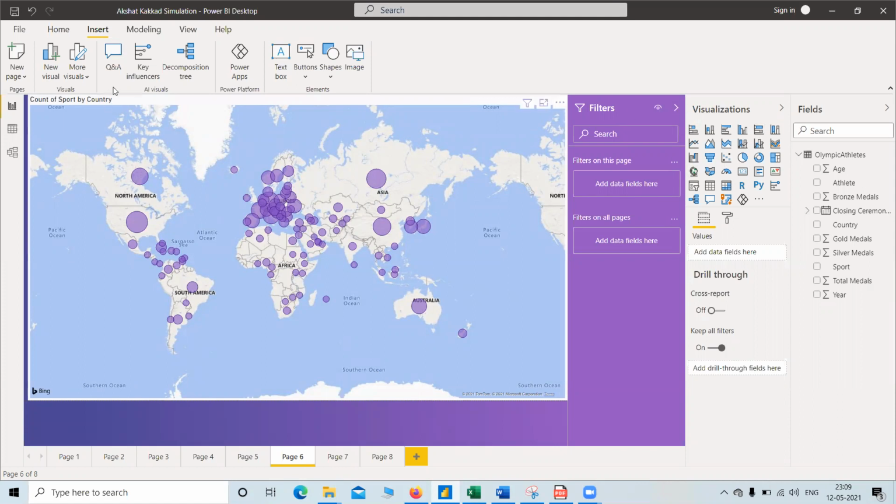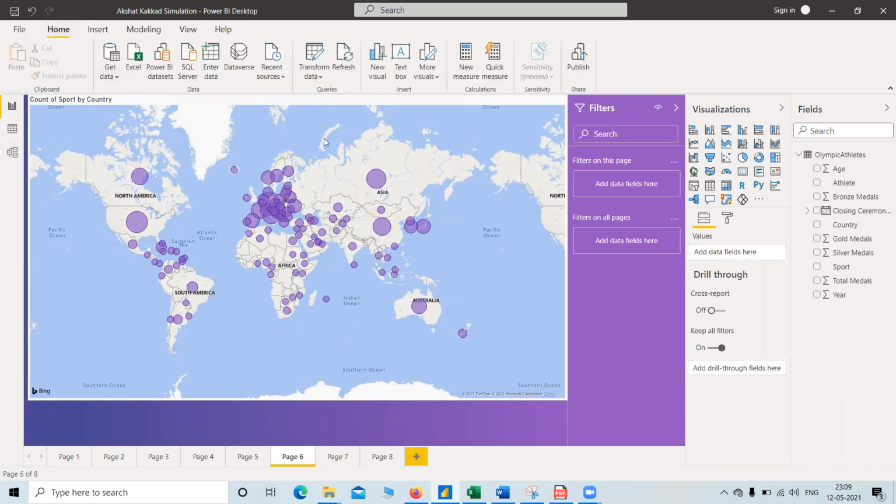There are many things which we can learn from this Power BI tool. Like key influencer, we can run an AI on what is the key influencer for the total number of medals won. So we can say that it is the number of games participated in. As America participates in 40 games, it would get more medals than India, as India participates in just 5 sports. So we have many more features.